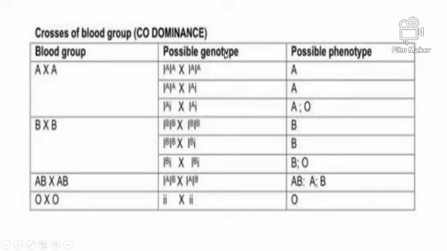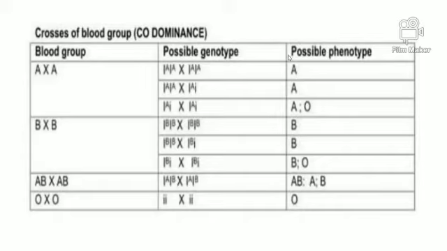Genotypes mean the genes which are present on the chromosomes. The possible phenotypes mean the appearing characters of these genes. That is called the phenotype. These are the appearing characters: the person having A blood group or the person having O blood group, but we don't know which genes are present.